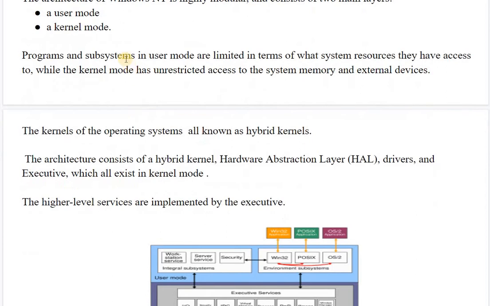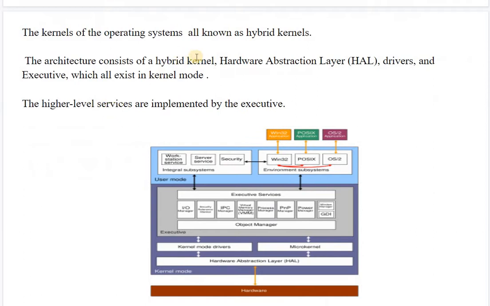All the programs and subsystems in user mode are limited in terms of what system resources they have access to, while kernel mode has unrestricted access to the system memory and the external devices. We all know in general terms that the kernel is the main program responsible for executing all the programs in the operating system. So the kernel is the main part of the operating system. All the kernels in such types of Windows are known as hybrid kernels. The architecture consists of hybrid kernels, the HAL, the hardware abstraction layer, drivers and the executive, which all exist in the kernel mode as well.